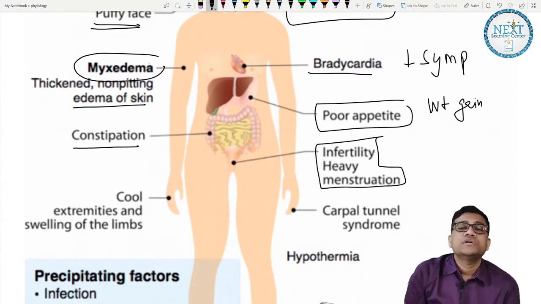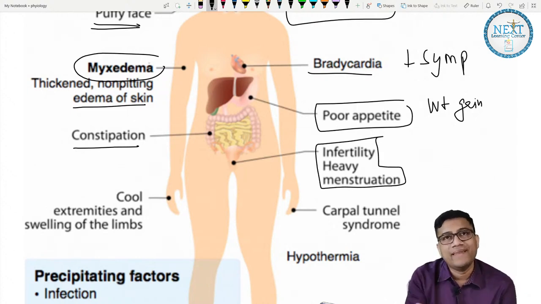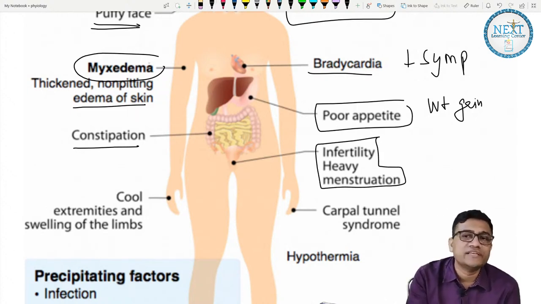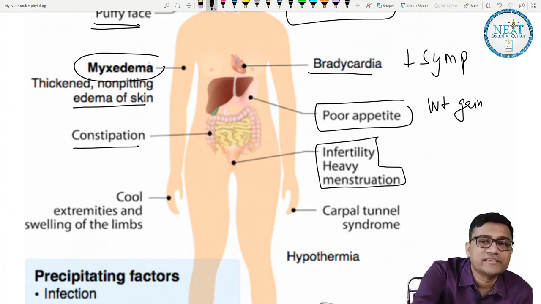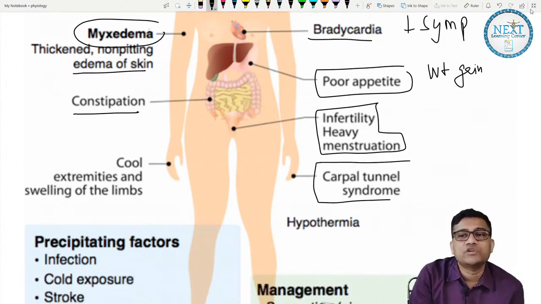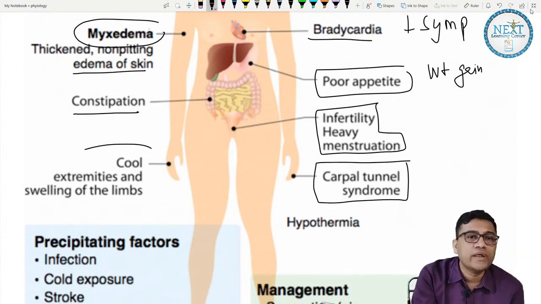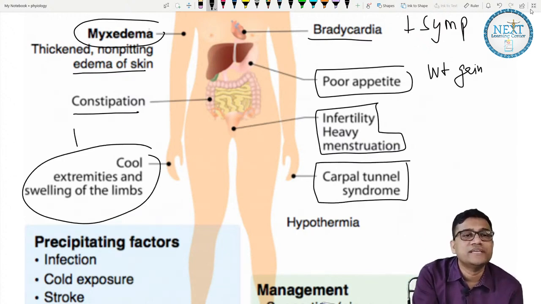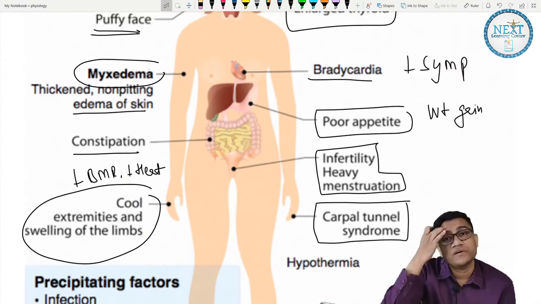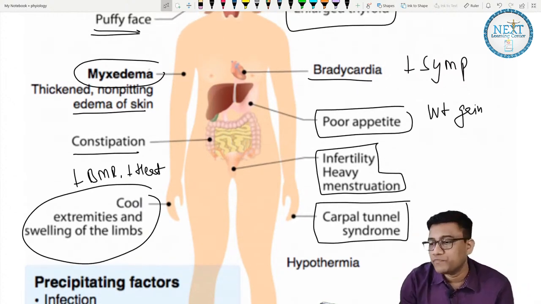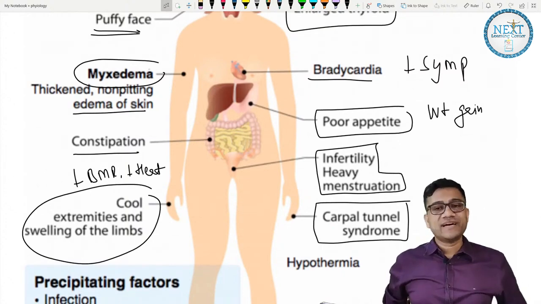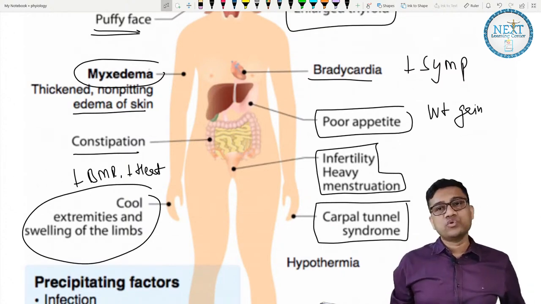Why infertility? Because thyroid hormone regulates gonadal functions, so decreased activity in the gonads causes infertility. Carpal tunnel can occur because of deposition of connective tissue, which can narrow the tunnel. Cold extremities, because of decreased BMR and decreased heat. So these are all the features of hypothyroidism.